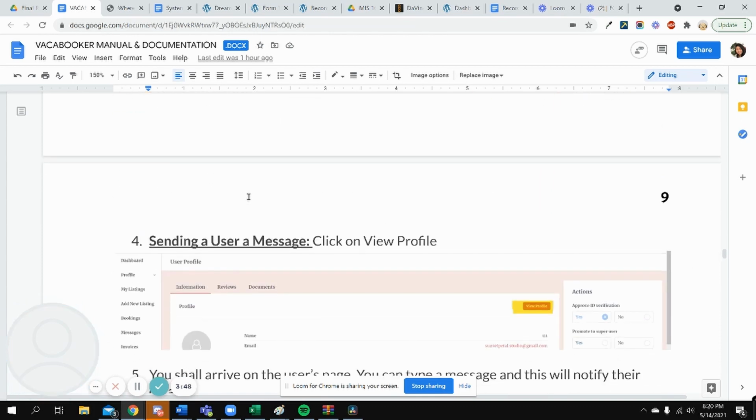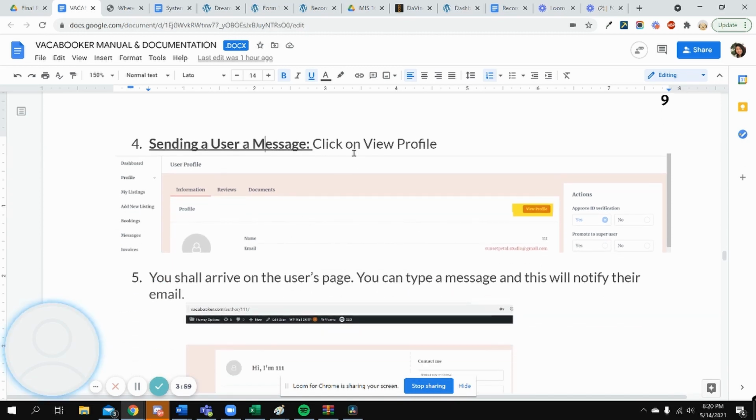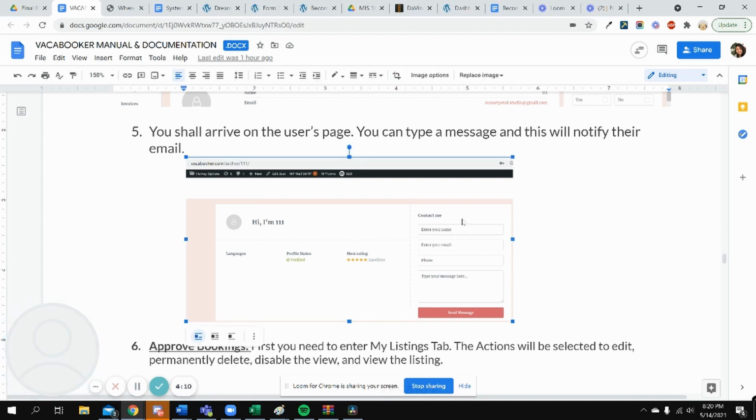All right. So for part 4, we are having an issue with this one, sending a user a message. So to do this, we click on user and then we view the profile. You should arrive on the user's page and then you fill out this contact form and then you click send message.